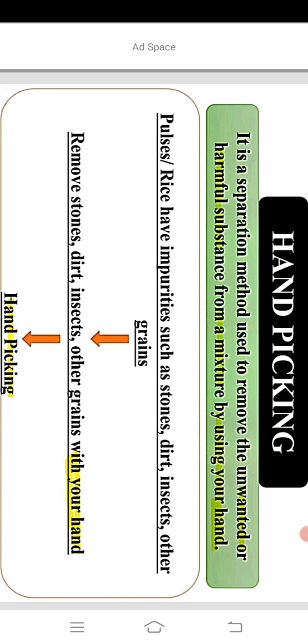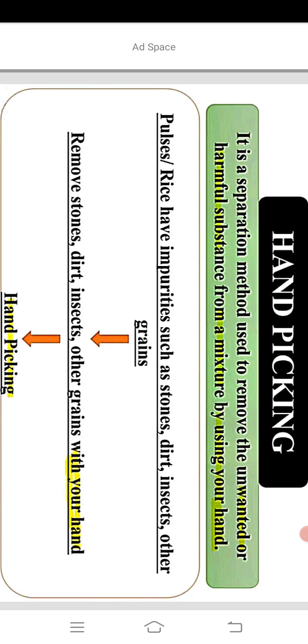What is hand picking? Hand picking is a separation method used to remove the unwanted or harmful substance from a mixture by using our hand. From the name, it is indicated that in the hand picking process we use our hand.